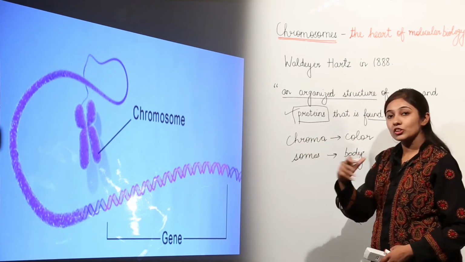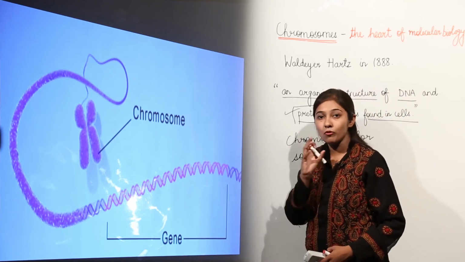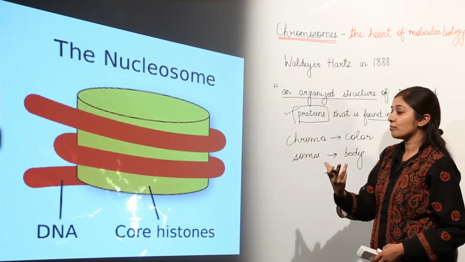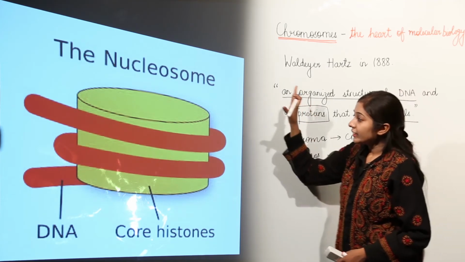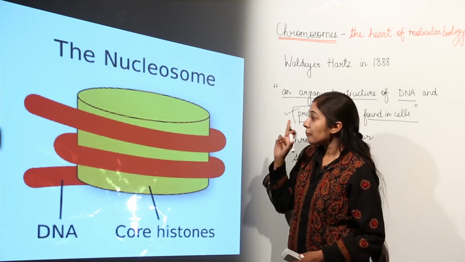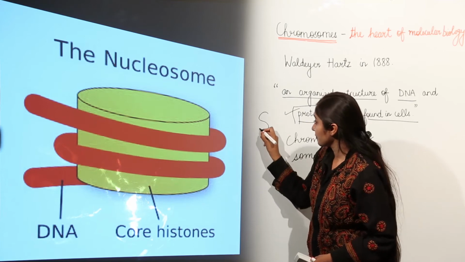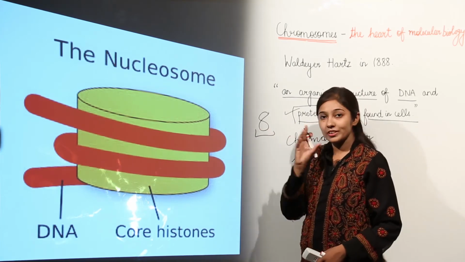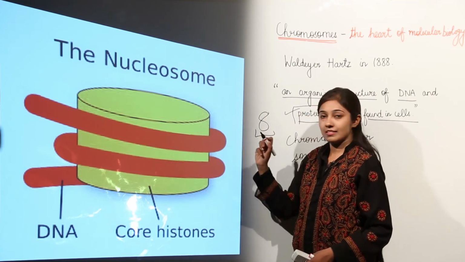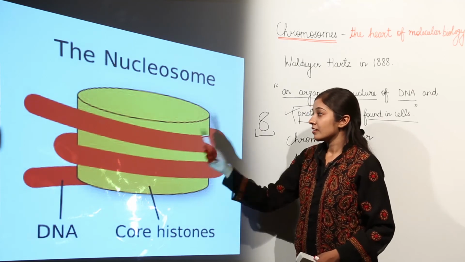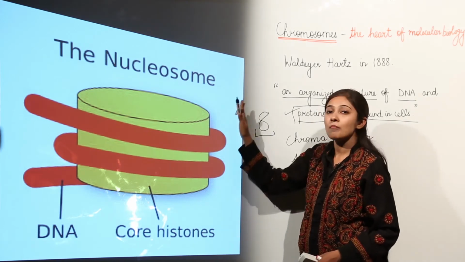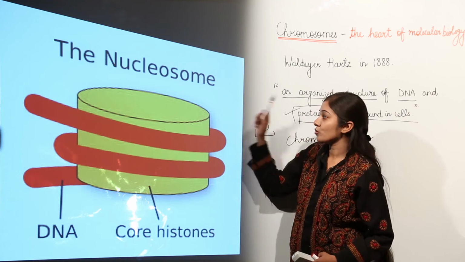Now we'll discuss how these chromosomes are actually formed from the DNA molecule. First of all, a nucleosome is formed. What is a nucleosome? The core of the nucleosome, meaning in the center, we have some histone proteins, and the number of histone proteins is 8. So remember, 8 histone proteins form the core of the nucleosome, and around those proteins DNA is coiled. So DNA coiling around histone proteins forms a structure which we call a nucleosome, right?